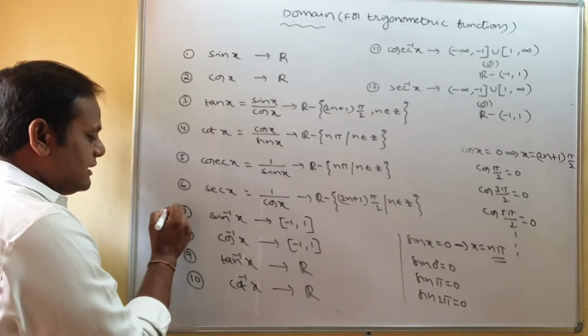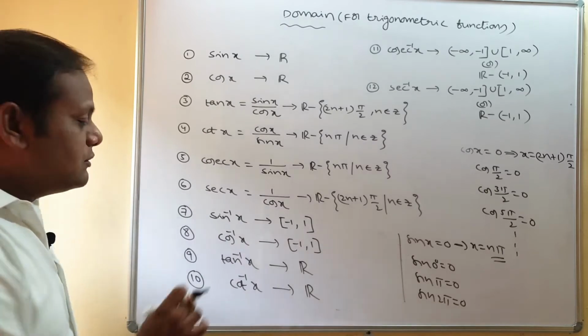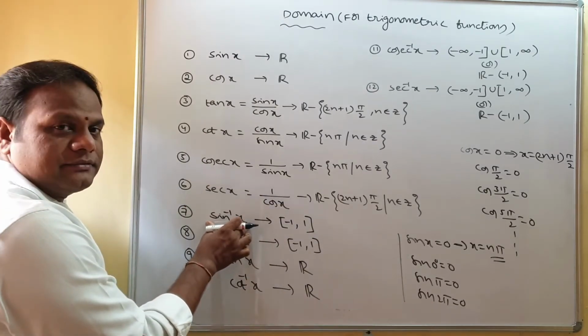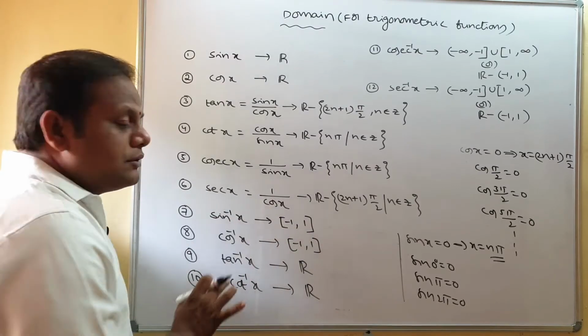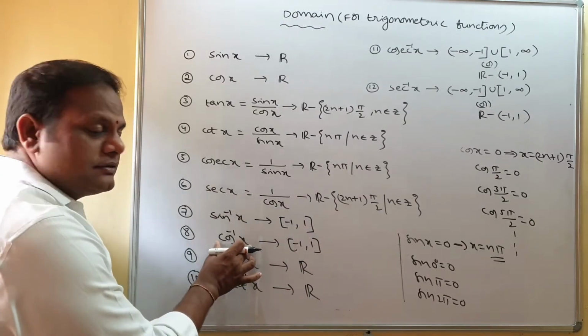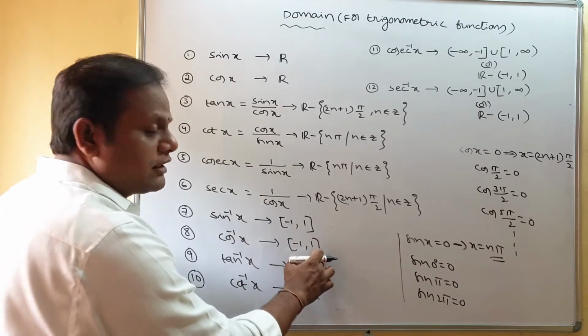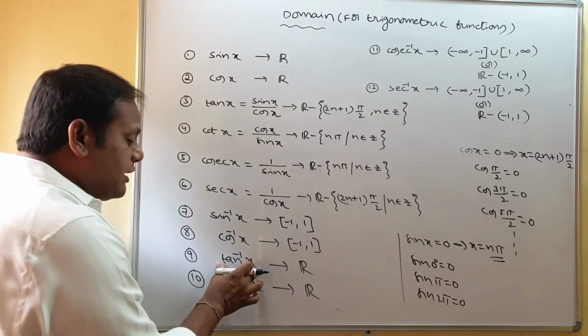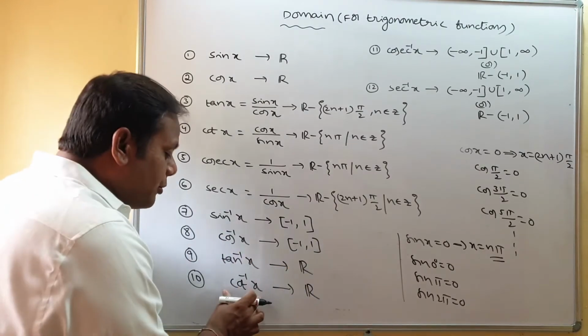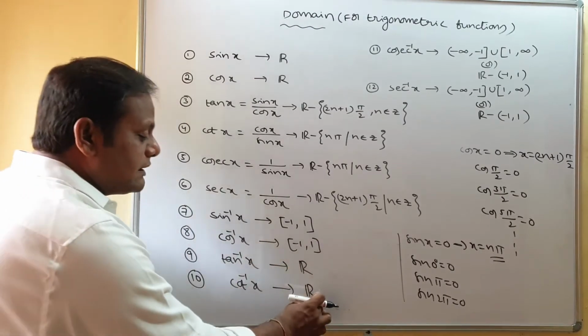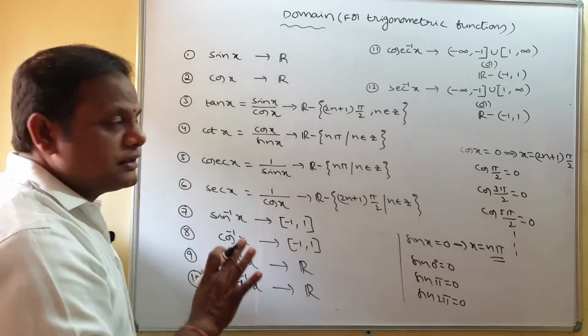Coming to inverse trigonometric functions. Domain of sin inverse x, that is closed interval minus 1 comma 1. Domain of cos inverse x, that is also closed interval minus 1 comma 1. Domain of tan inverse x, entire real number set. Domain of cot inverse x, entire real number set. You must remember that.